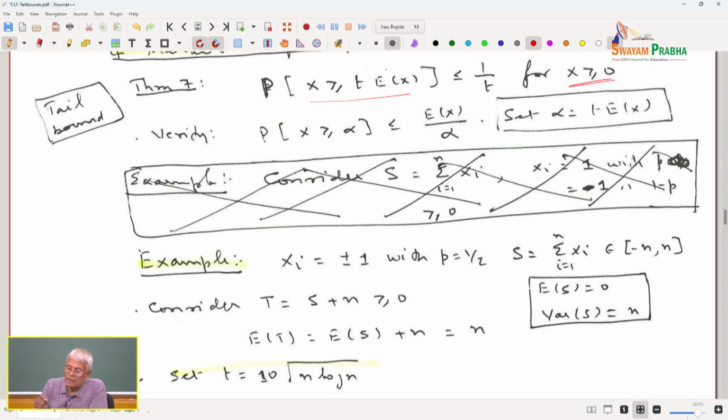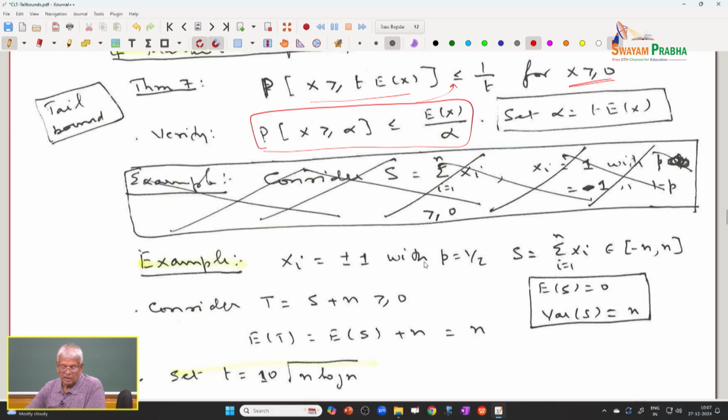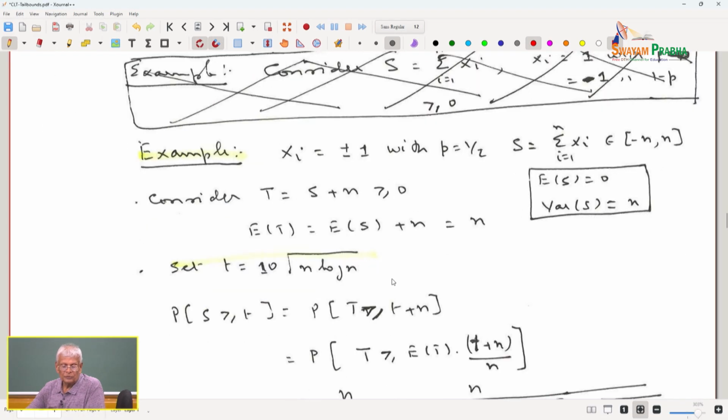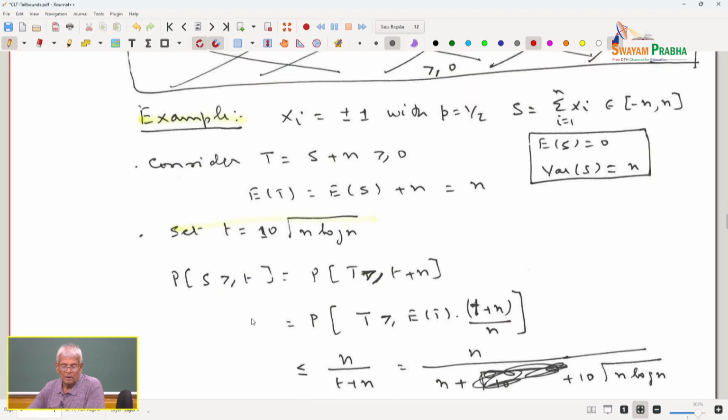and this can be easily seen. This is the Markov inequality we have already proved. So, if I set alpha equal to t times E of X, this inequality now becomes this. So, this is another way in which Markov inequality can be expressed. Only to emphasize that I am doing the same Markov inequality in a slightly different notation, and that is important. So, let me give an example.